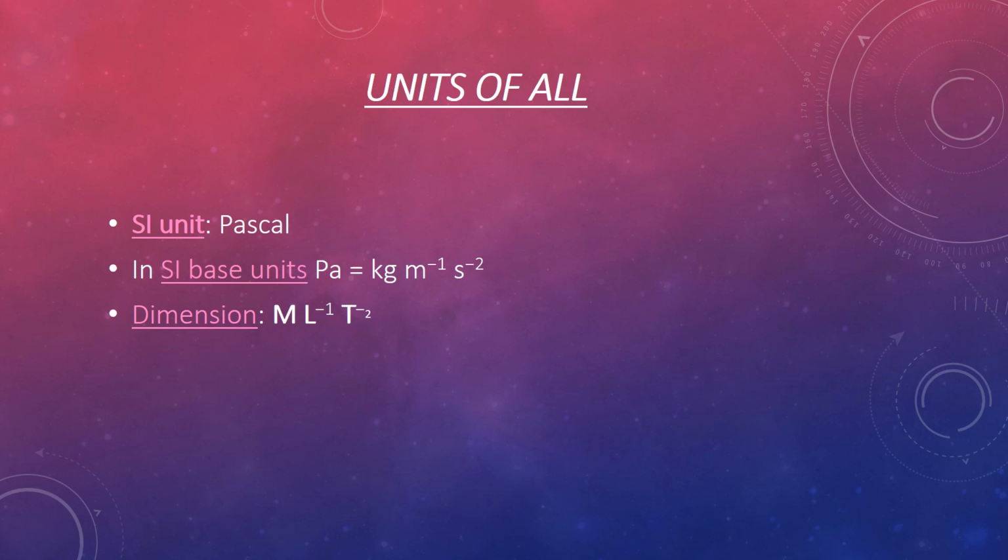At the end, let's discuss the units of elastic moduli and its types. The unit of elastic moduli, Young's modulus, shear modulus, and bulk modulus is Pascal or Newton meter minus 2 or kilogram per meter per second square, and the dimension is M L minus 1 T minus 2. The units of elasticity and the unit of stress are the same because strain has no units, as strain is the ratio between two quantities.